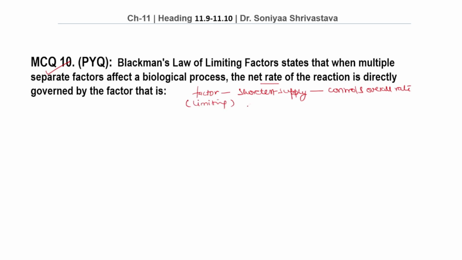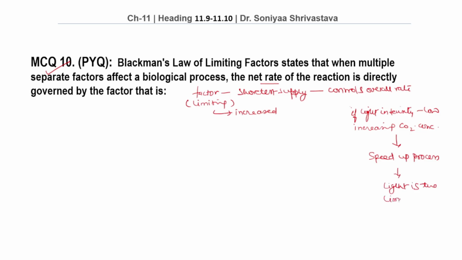So no matter how much of the other factors you have, the process cannot go faster until the limiting factor is increased. For example, if light intensity is low, increasing CO2 concentration will not speed up the process, because in this case light is the limiting factor.